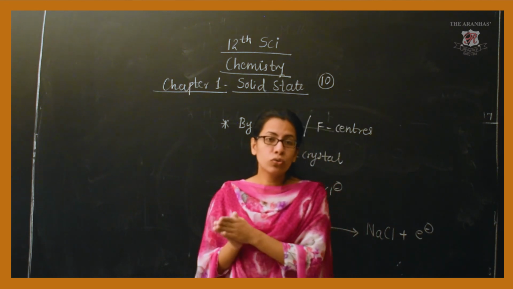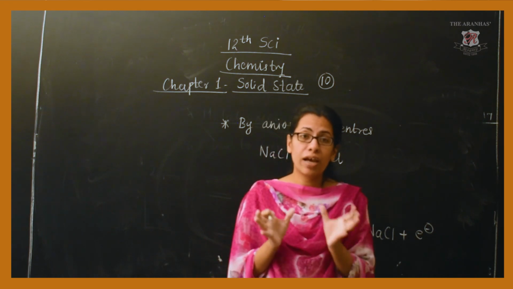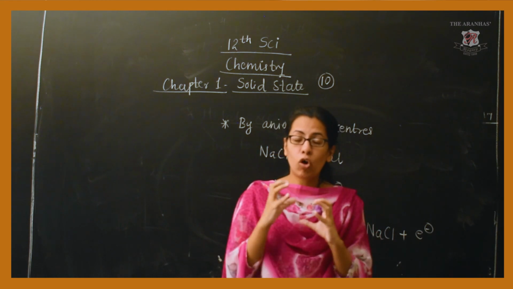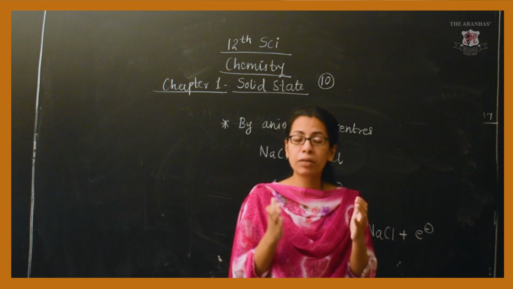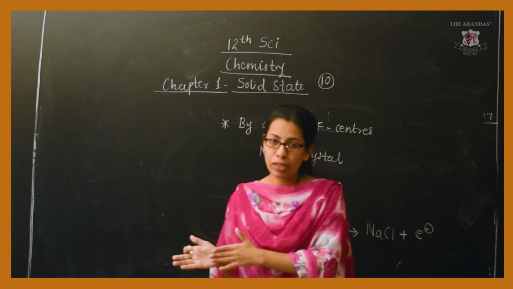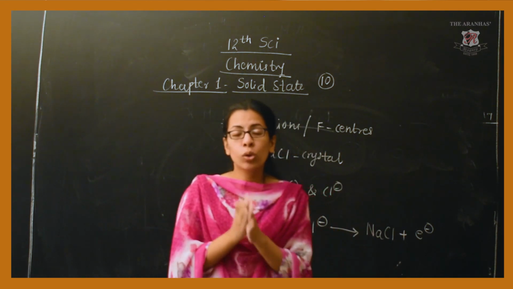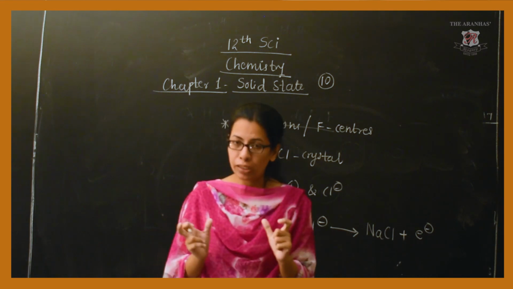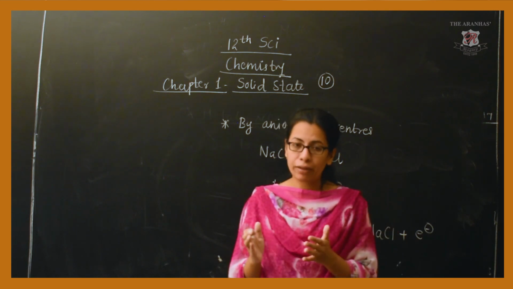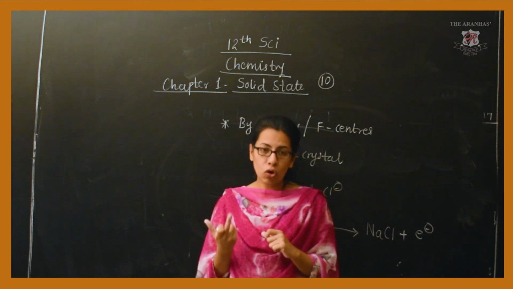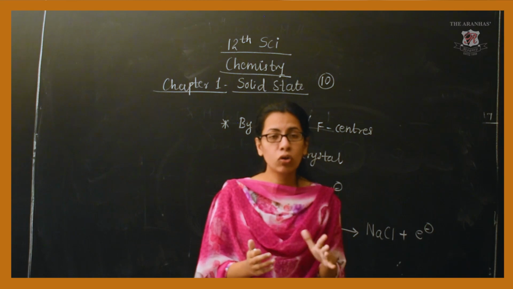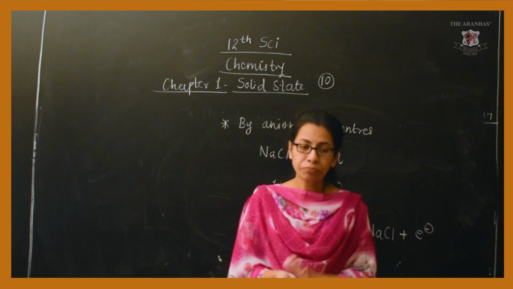After that, we went to the different types of these crystalline solids. After that we saw different arrangements of the constituent particles, may it be in one dimension, two dimension, or three dimension. Under two dimension, we saw two types of packing, that is AAAA packing or square close packing, and one more we saw, that was ABAB packing or hexagonal close pack structure.